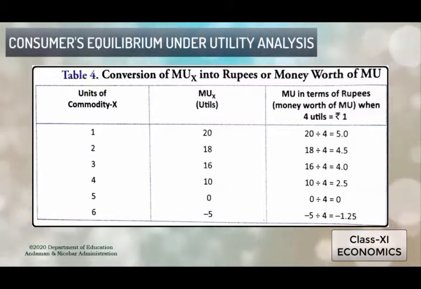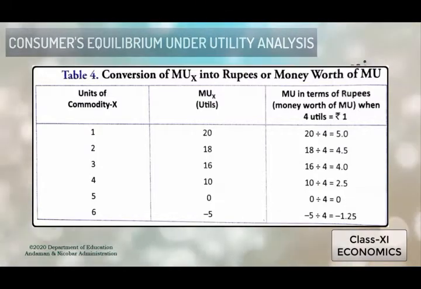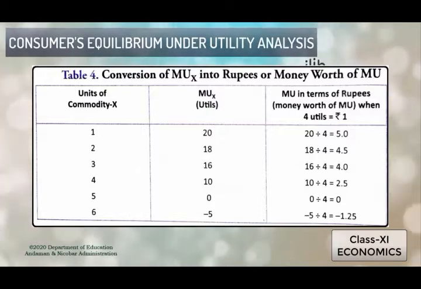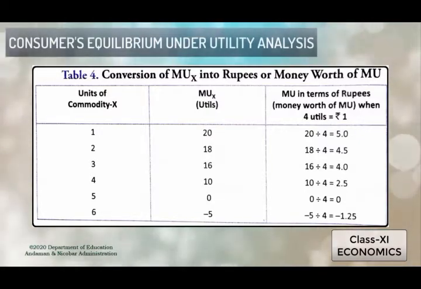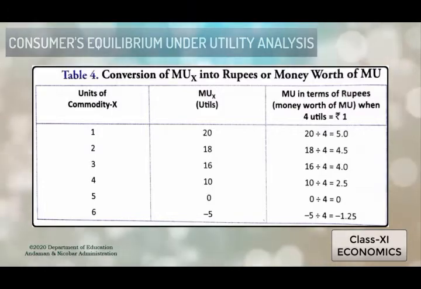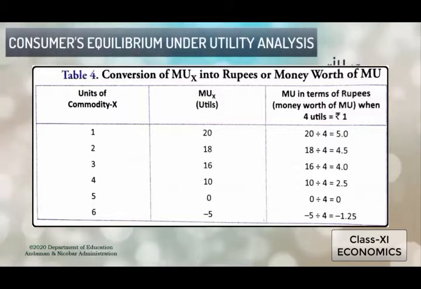So how is it being converted? You can see here that 1 rupee is equal to 4 utils. So the MU of X will now be converted in terms of rupees, that is MU of M. How can it be converted? As I told you, 1 rupee gives 4 utils. So in the first unit, the MU of X is 20.